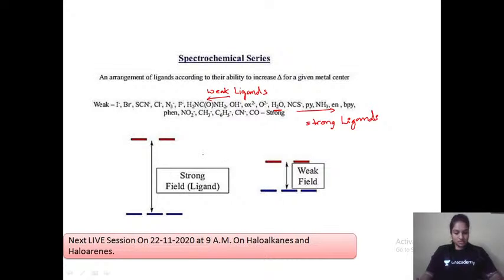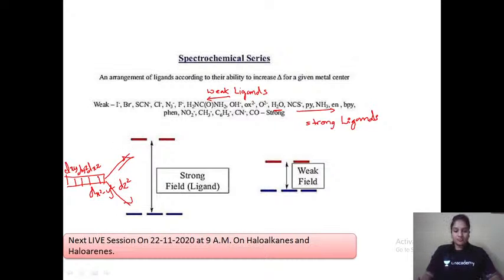Now, we have learned that the d orbitals, all the d orbitals, actually have the same amount of energy: dxy, dyz, dxz, dx square minus y square, and dz square. These are the 5 orbitals. They all have the same energy. But when the ligands approach the d orbitals for bonding, splitting of the orbitals takes place into two sets. Those two sets, we'll see later.